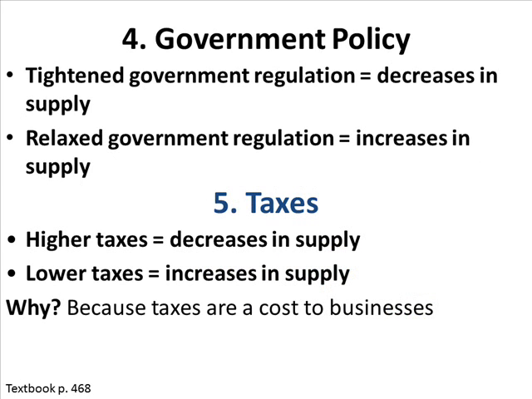The next two things are on the same slide, and they're going to be the government policy and taxes. If the government has a tightened government regulation on what businesses can or cannot do, it's going to decrease the supply of items which a business can produce. If the government is relaxed and they don't have a tight stranglehold on a business, it's going to increase the supply because the company can do what it pleases as far as what amounts of product they want to make and produce for consumers.